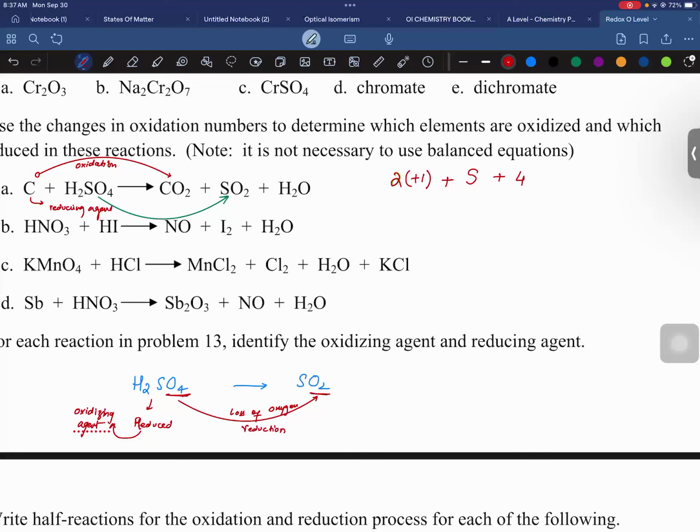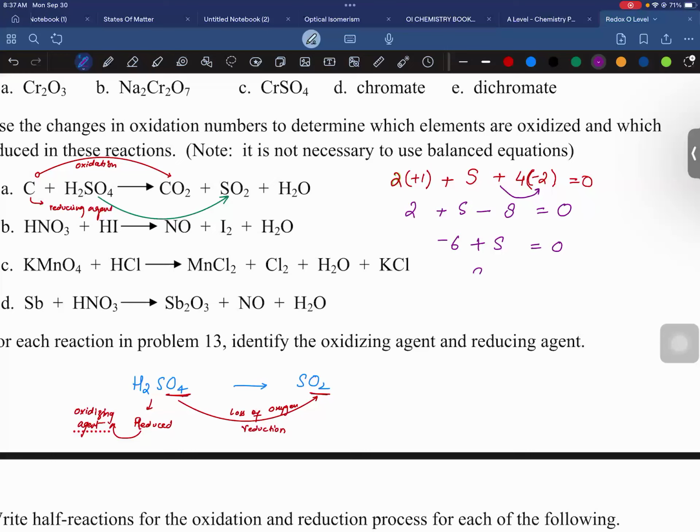And if you consider SO2, what is the charge of sulfur in SO2? This is the sulfur, you have two oxygens, each oxygen is -2, that would be -4, and so sulfur is +4.